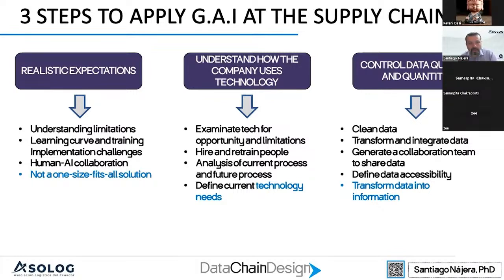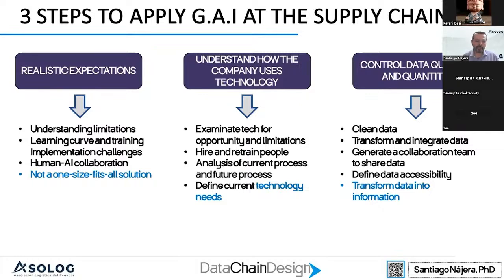The second step that we need to have in mind in our companies is to examine the technologies that we currently have in companies, the opportunities that we have with those technologies, and other technologies that are needed in companies in order to use these tools.